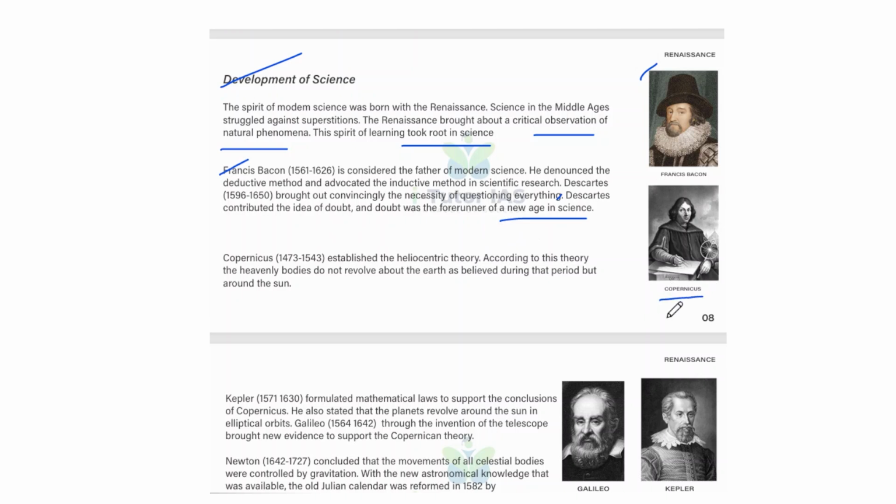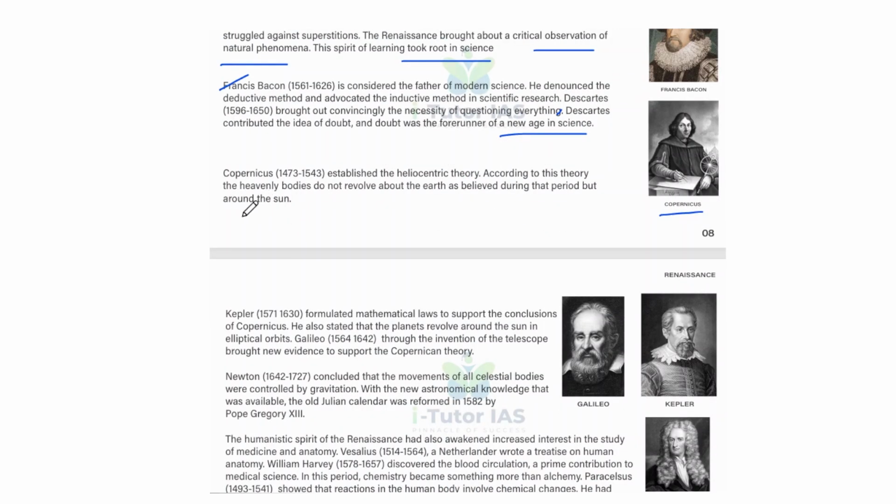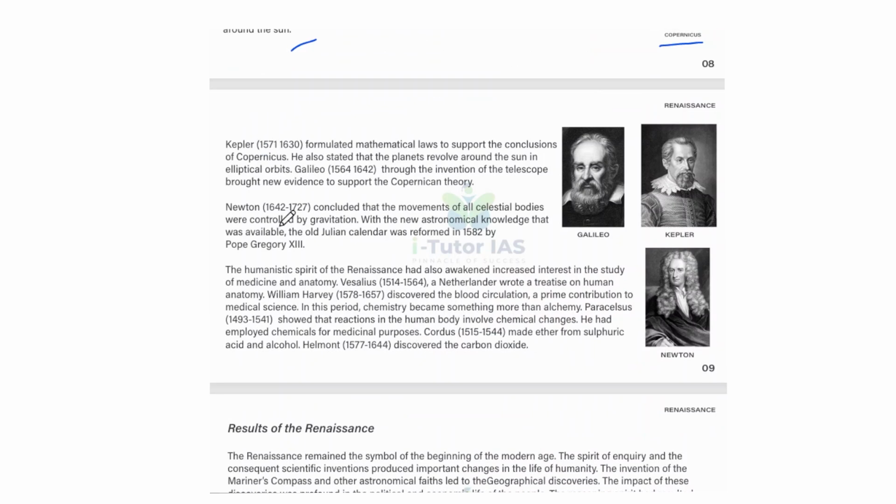Okay, so this is a picture of Copernicus. Copernicus established the heliocentric theory, and according to this theory, the heavenly bodies do not revolve around the earth, as believed during the period, but around the sun. And next is Kepler. Kepler formulated mathematical laws to support the conclusion of Copernicus. He also stated that the planets revolve around the sun in elliptical orbits, and Galileo, through the invention of the telescope, brought new evidence to support the Copernican theory.